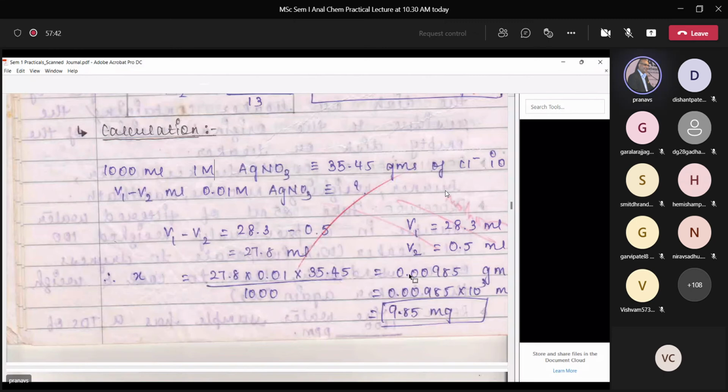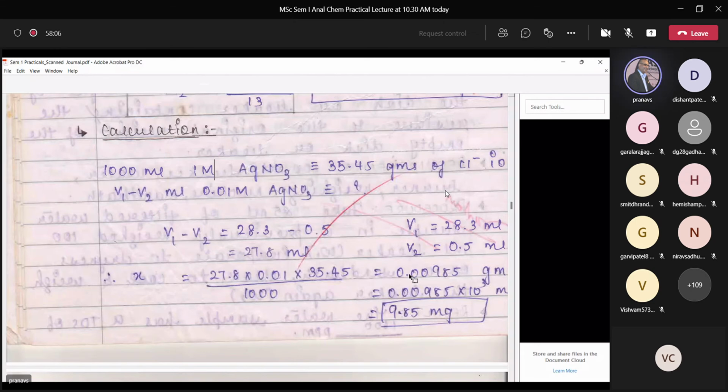The options would be acidic, alkaline, neutral, and the fourth could be at any pH. The answer would be under neutral conditions. So this could also be a question which could be asked.